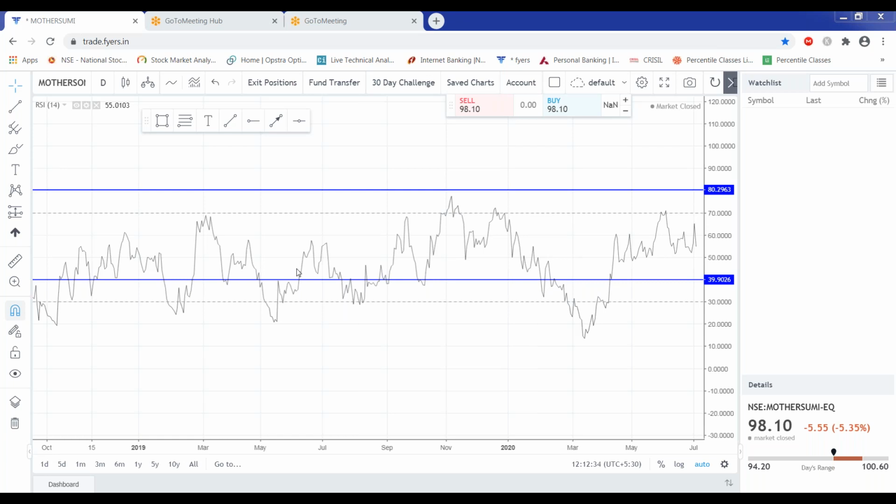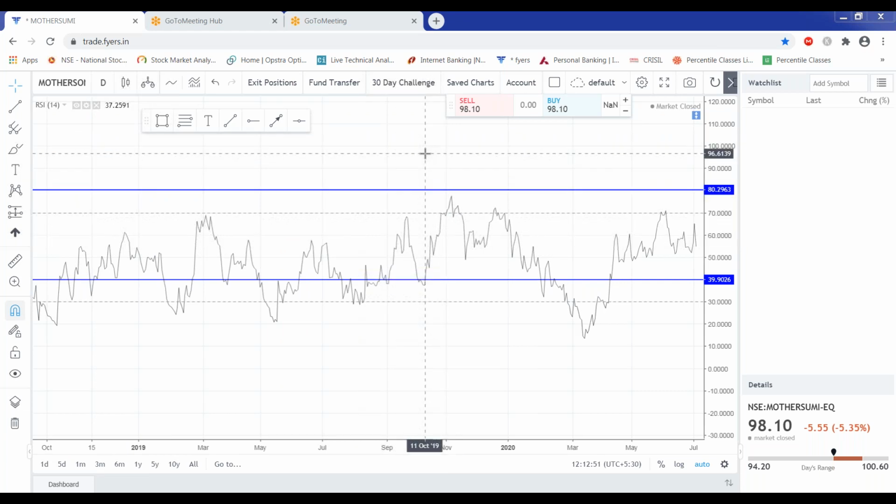This can be one of the reasons, but I have not talked with Wilder. Generally 14 days is the period. This can be one of the reasons why he has put it in there. So that is the default period he has put in. So let's see how you can change it.